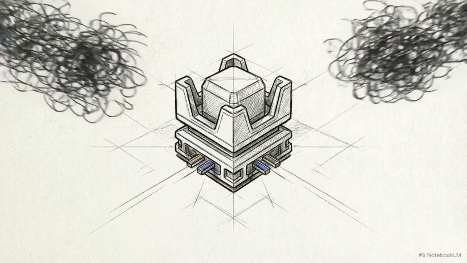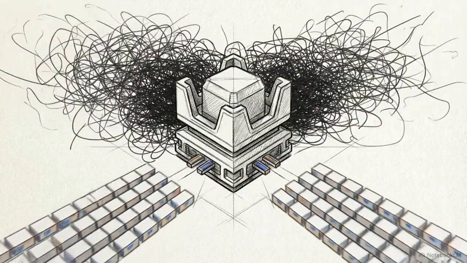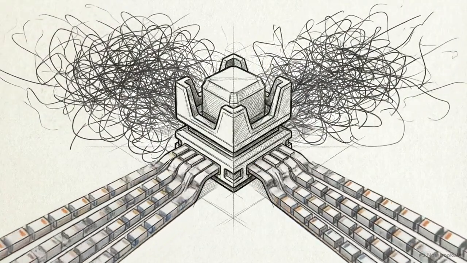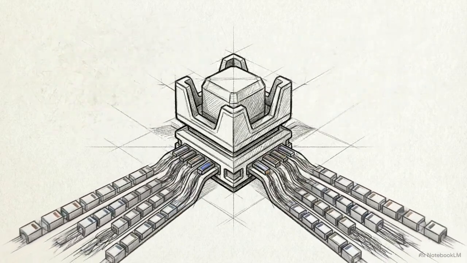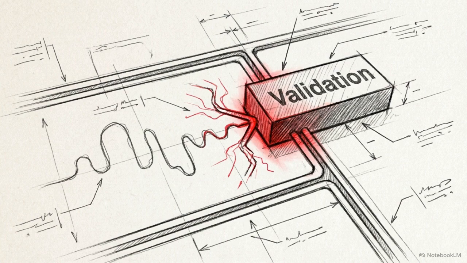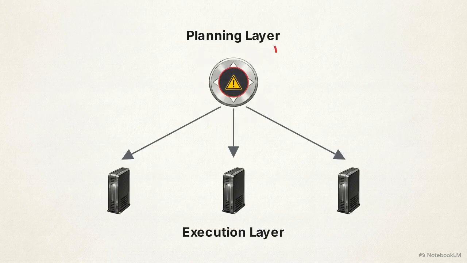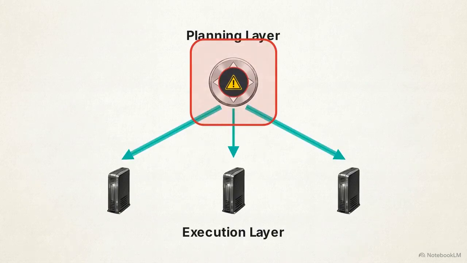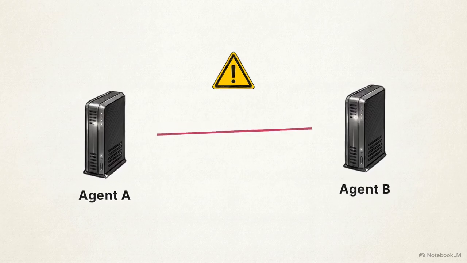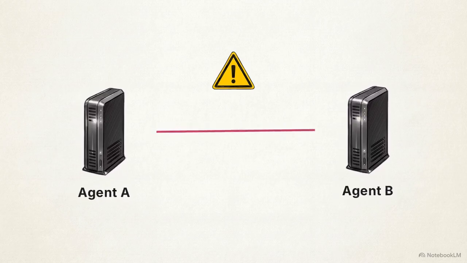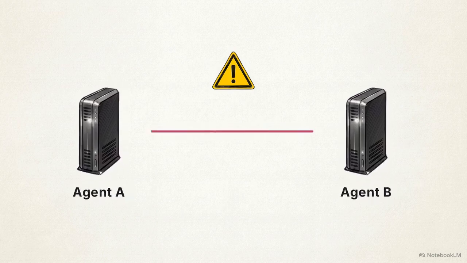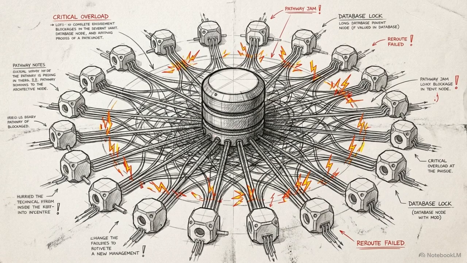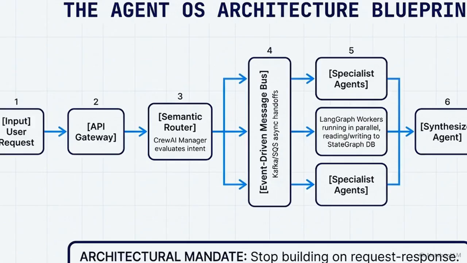By enforcing strict boundaries, this hierarchical decomposition takes the inherent unpredictability of language models and channels it into manageable, deterministic pathways. Semantic routing acts as the primary defense mechanism against system complexity. It isolates risks at the planning stage before they ever reach the execution layer. However, orchestrating these isolated agents exposes another architectural flaw: the reliance on synchronous request-response polling loops. Forcing autonomous agents to continuously poll each other for status updates creates massive bottlenecks.